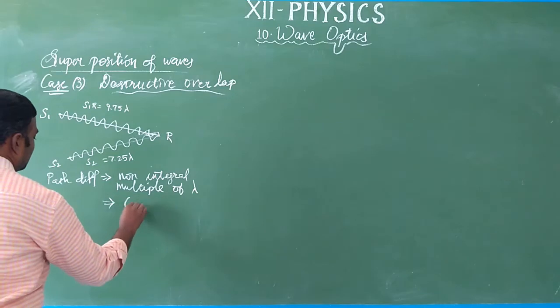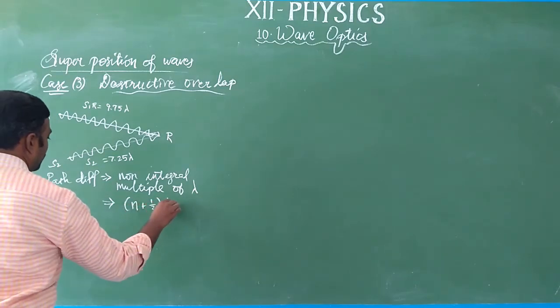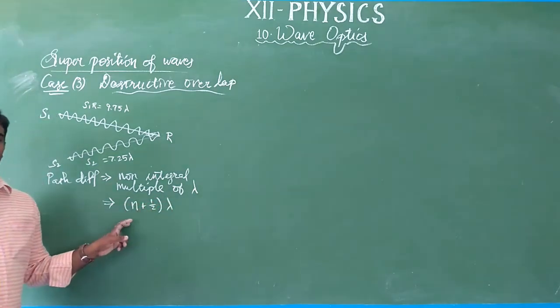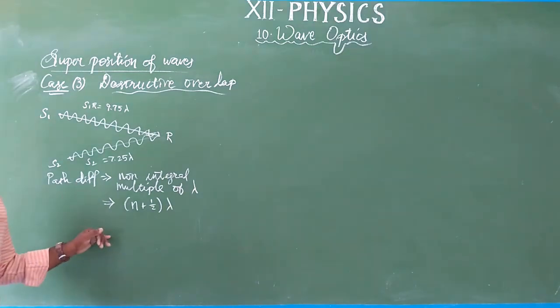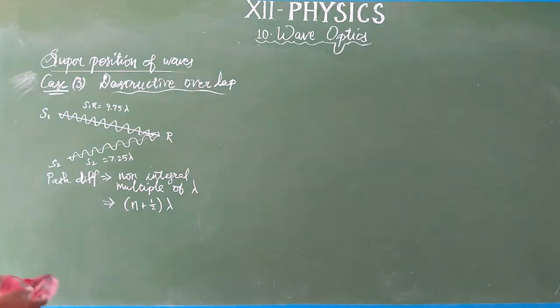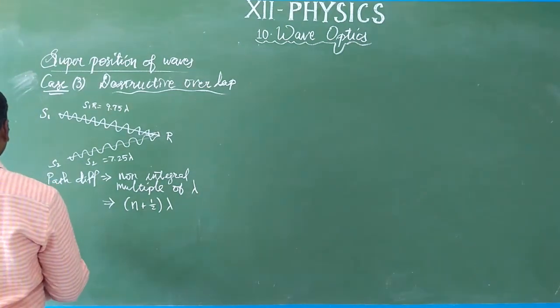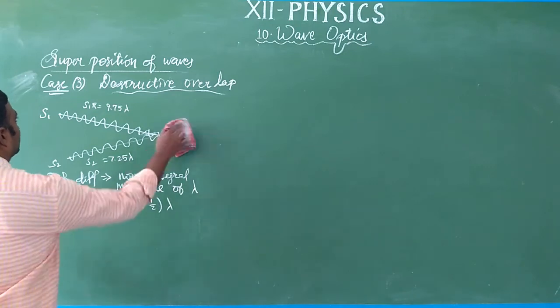The path difference is (n plus 1 by 2) lambda for a destructive overlap, but for constructive overlap it is n lambda. Okay, now we are going to see the coherent and incoherent addition of waves.